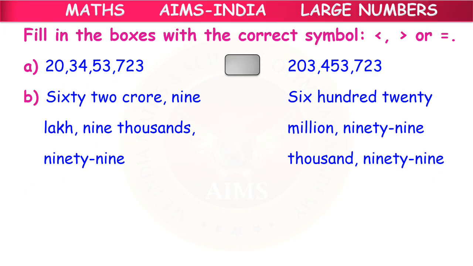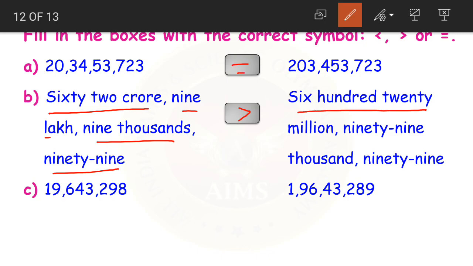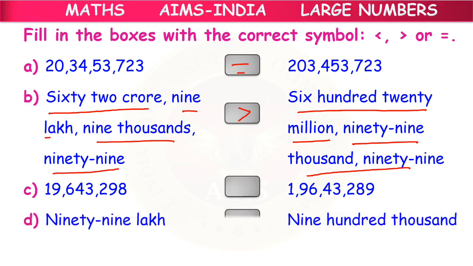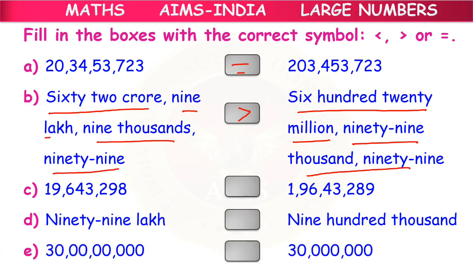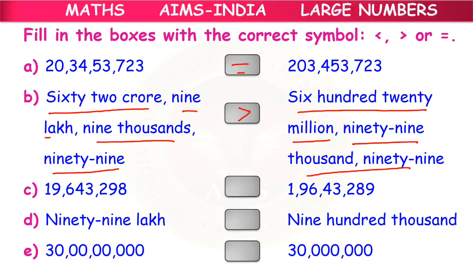What will we do? We'll put the greater than symbol. 62 crores 9 lakh 9,099 is greater than 620 million 99,099. Okay, children? How did we do that? We did that by writing the numerals and then comparing both the numerals. Now these 3 questions are for your homework, children. Try solving these questions, okay? I hope you all get the right answers for these questions.